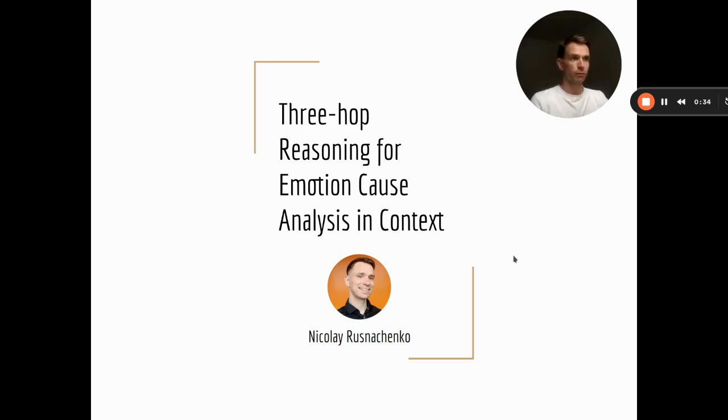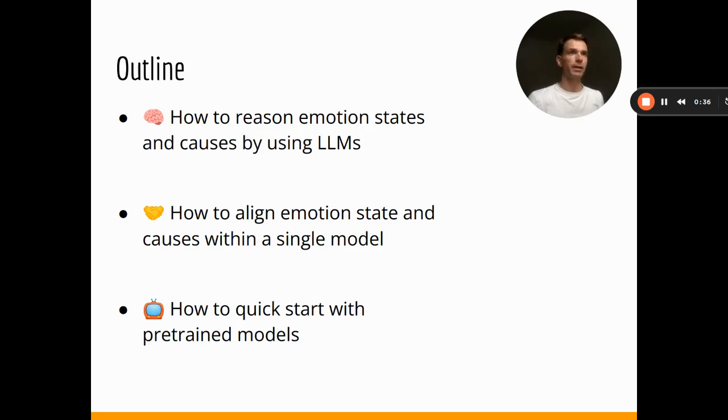So without further ado, the main outline of what you're going to be aware of by the end of this talk is threefold. First, you will understand how good language models actually are at revealing the emotion states and emotion causes of conversation participants.